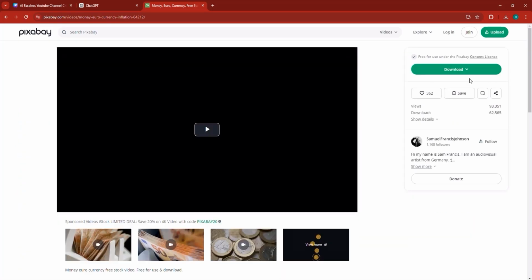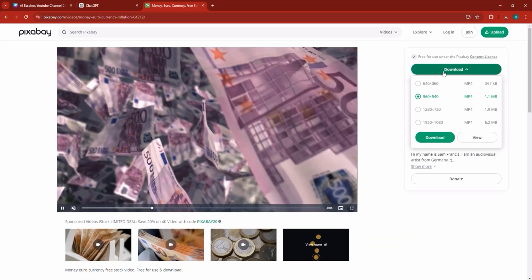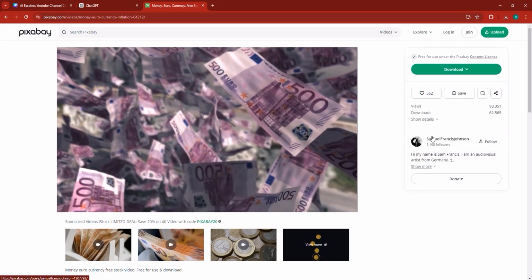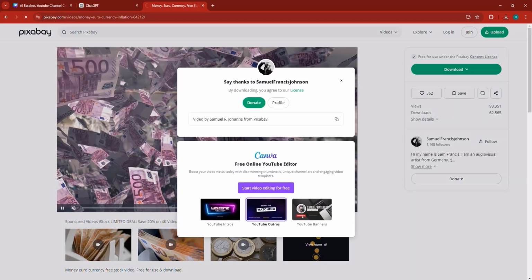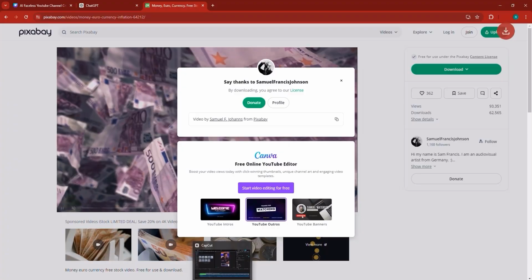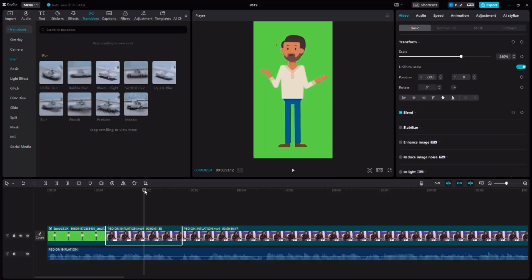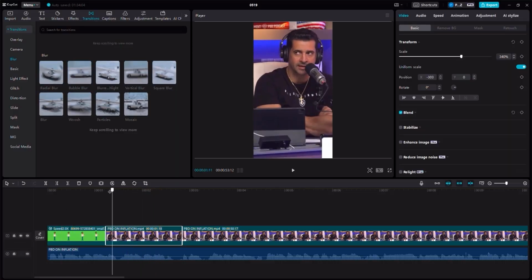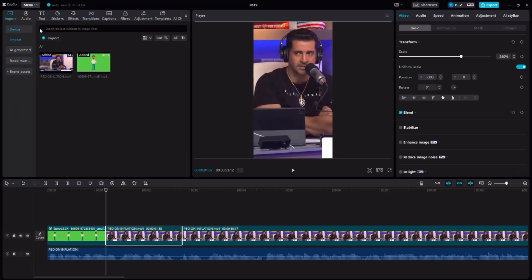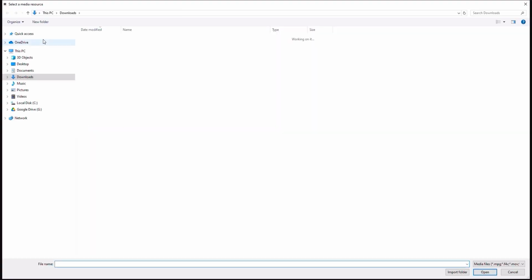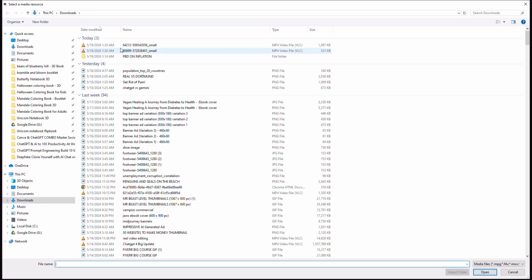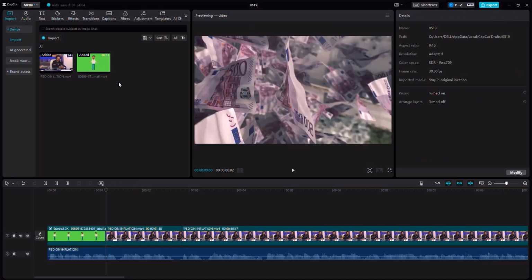And because it's free, I can just go ahead and hit the download button right about here and then download it. Okay. Once that's said and done, I would go back into CapCut and I would put the cursor right here at the beginning of that part that I cut. I would like you to click on the import button right here and then click on the plus icon import and then make sure that you click that video that we have just downloaded.